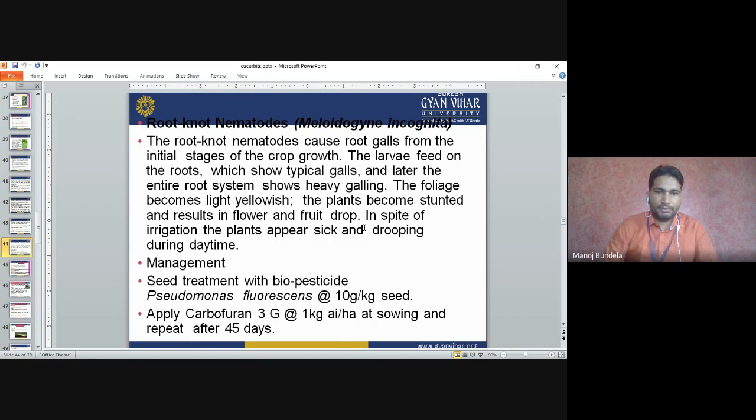Management: Seed treatment with the biopesticide Pseudomonas fluorescens at 10 gram per kg we can use. Apply carbofuran 3G at 1 kg active ingredient per hectare at the time of sowing.